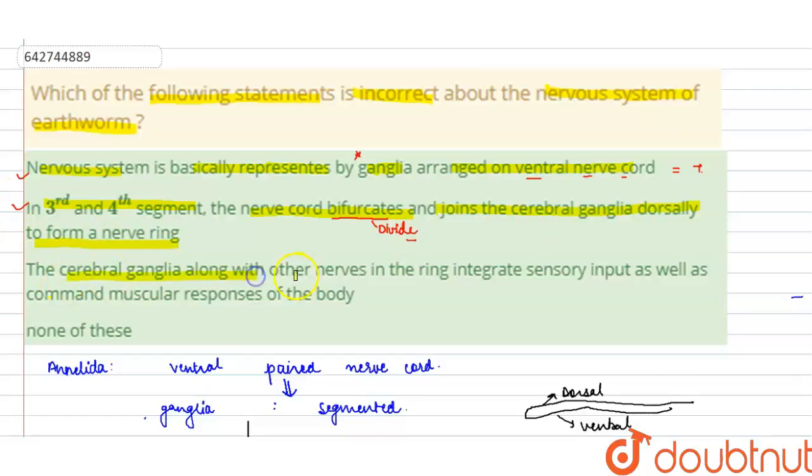Cerebral ganglia along with the nerve ring integrate sensory input as well as command the muscle response to the body. Yes, cerebral ganglia along with the nerve ring act as a sensory input, and it helps in the muscular response of the body. So there are no incorrect options in this particular question. So our correct answer for this question will be none of these.